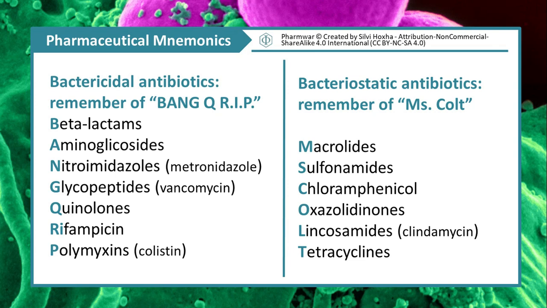Next one is bacteriostatic antibiotics. Remember as 'miscalled': macrolides, sulfonamides, chloramphenicol, oxazolidinones, lincosamides, that is clindamycin, and tetracyclines.